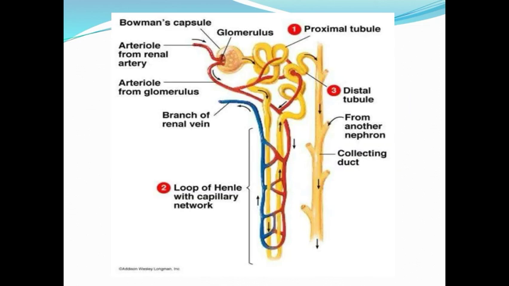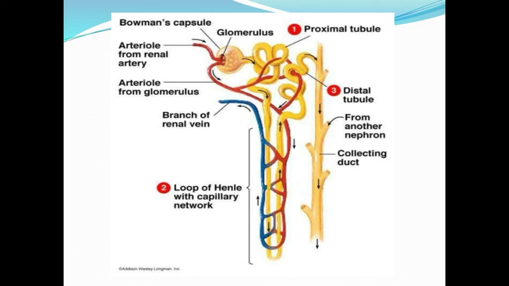So now let us see the structure of nephron. Nephron is the functional unit of kidney, and this nephron consists of a Bowman's capsule which is cup shaped. Inside the Bowman's capsule there is a glomerulus, a tube-like structure which is coiled inside the Bowman's capsule.